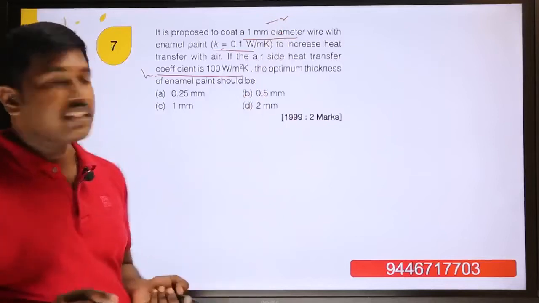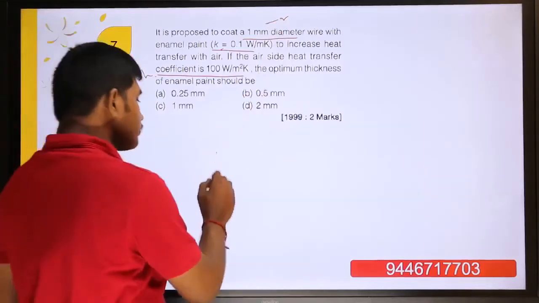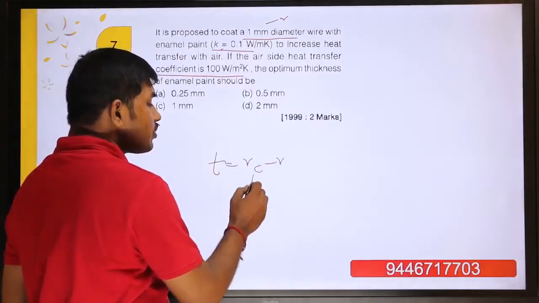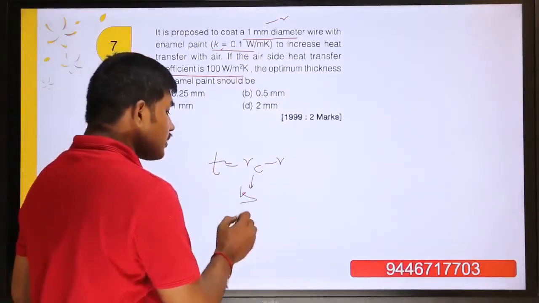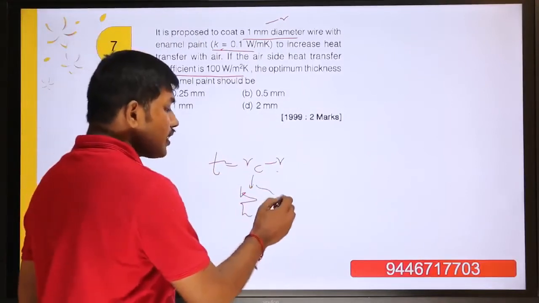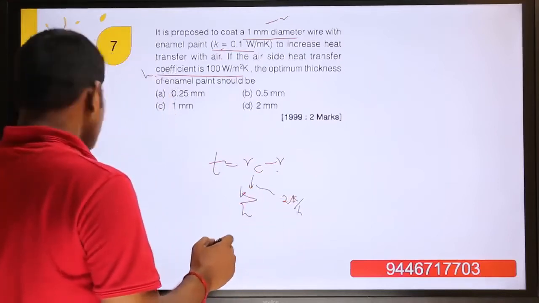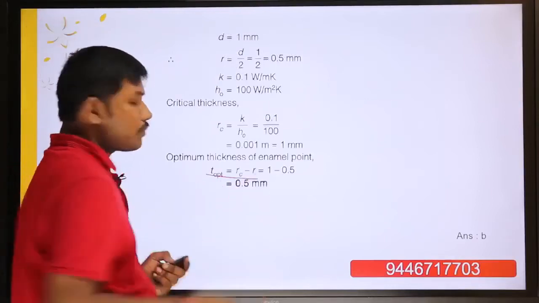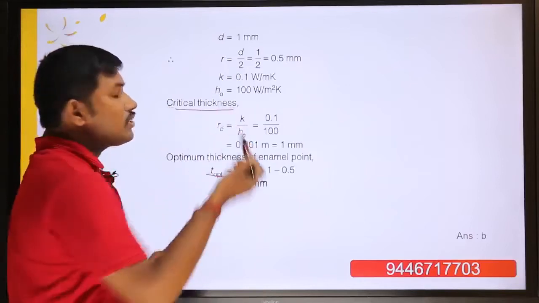We already discussed that the thickness can be found by the formula, thickness equals RC minus R. Here RC, what is the formula for a cylinder? RC, the critical radius of insulation, is K by H, and for a sphere it is 2K by H. You should remember that. So we go for this. We use RC minus R, and since it is a wire, you consider it as a cylinder.